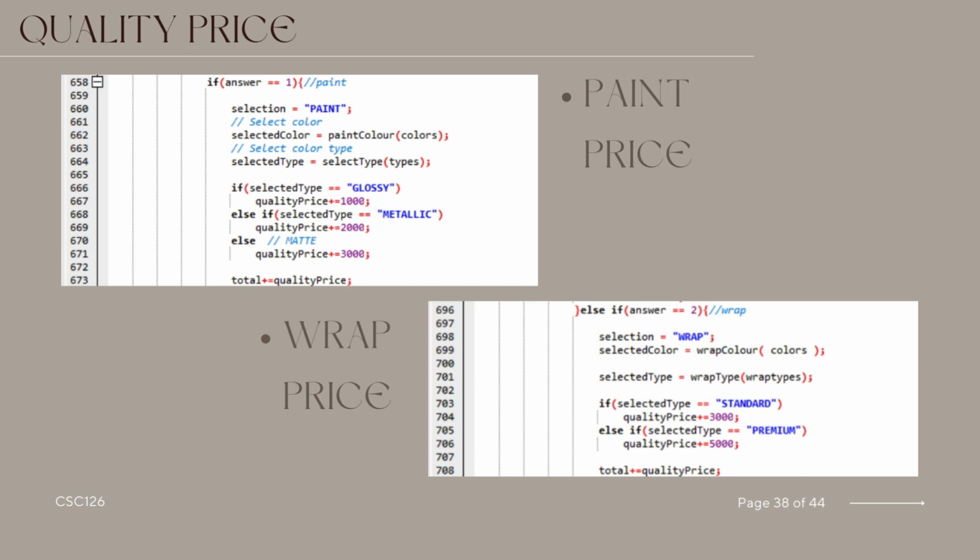Similarly, if answer equals 2, indicating the user's choice to wrap, the program sets the selection variable to wrap. It prompts the user to select a wrap color and type. The prices are adjusted based on the selected type of wrap, standard or premium. Again, the total price is updated accordingly. This conditional block efficiently handles the user's choice and accurately calculates the total price of the selected option.